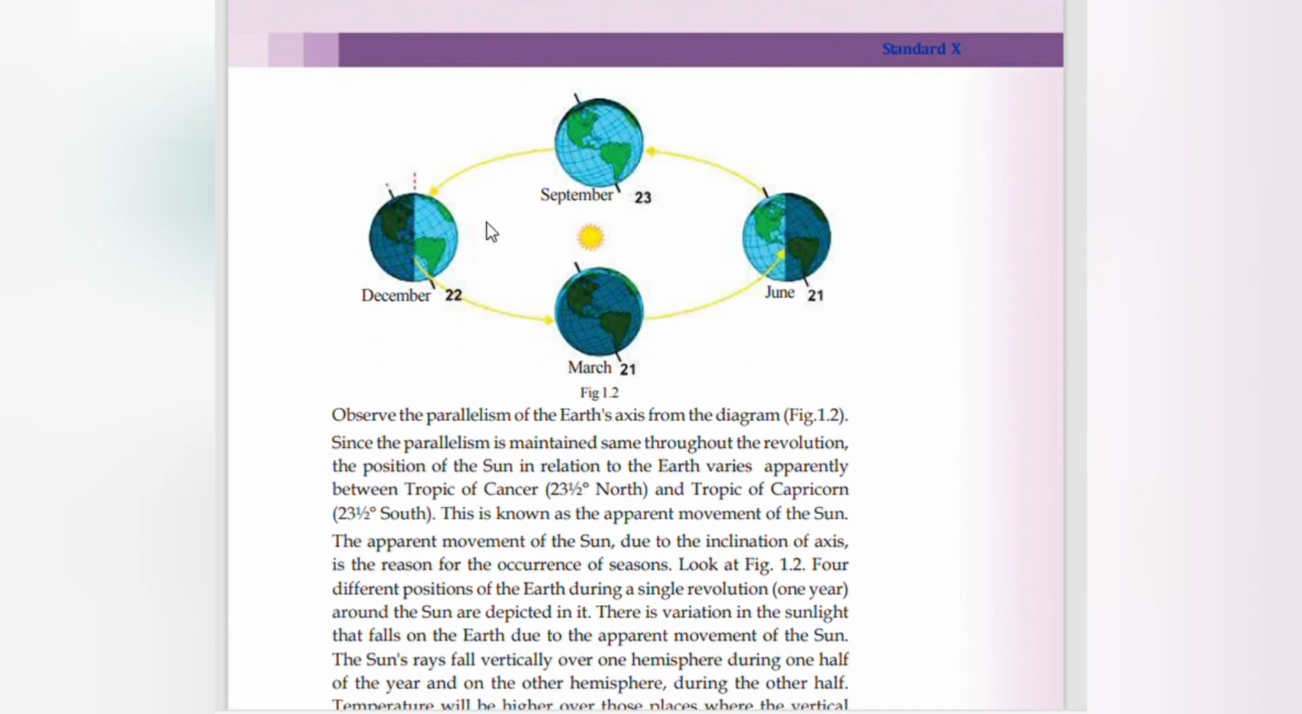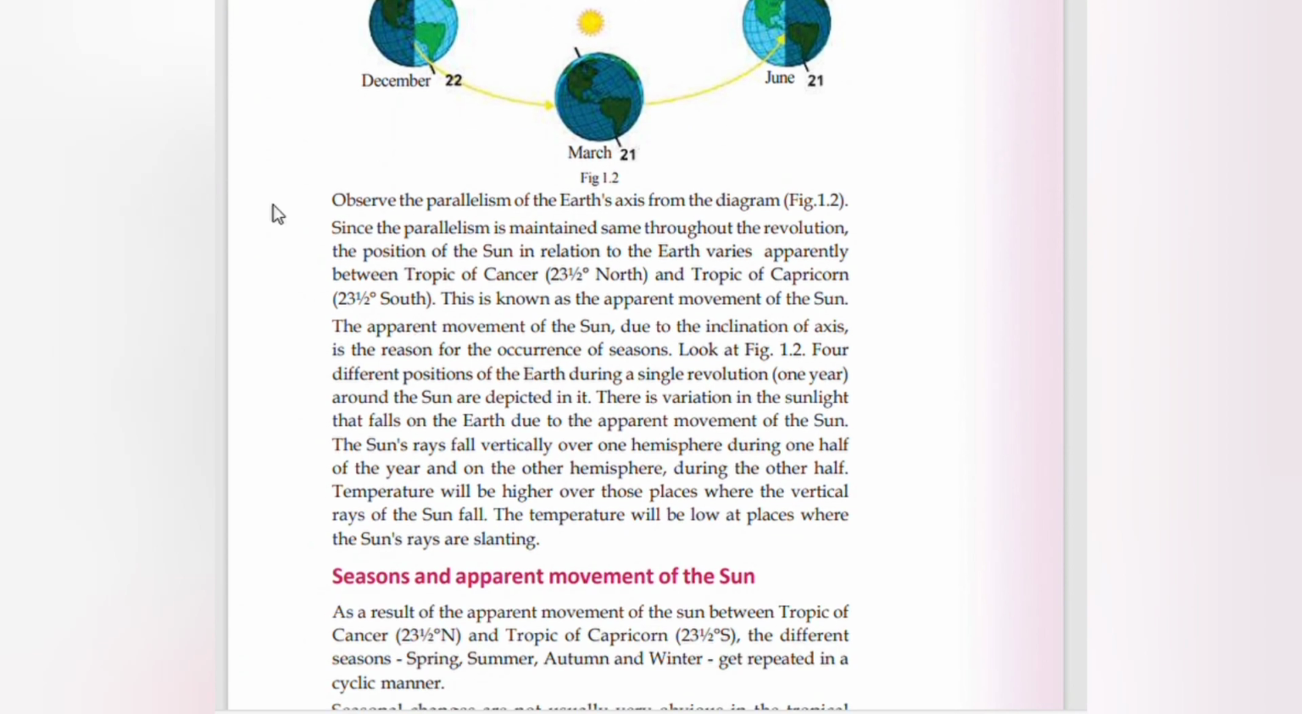September 23rd, that is, the axis is shown here. Observe the parallelism of the Earth's axis from the diagram. Since the parallelism is maintained the same throughout the revolution, the position of the Sun in relation to the Earth varies apparently between the Tropic of Cancer and Tropic of Capricorn. It is known as the apparent movement of the Sun.